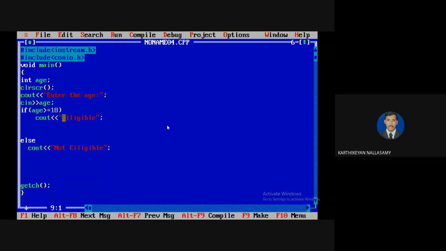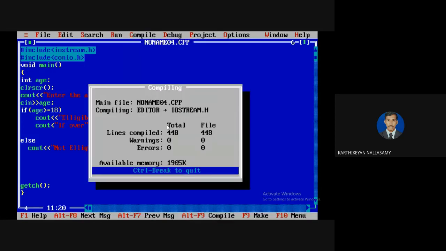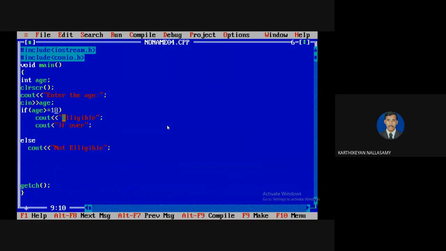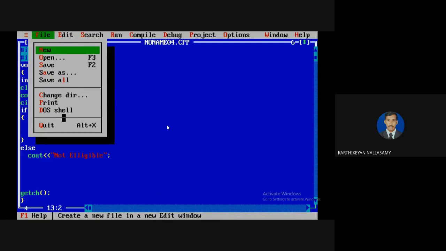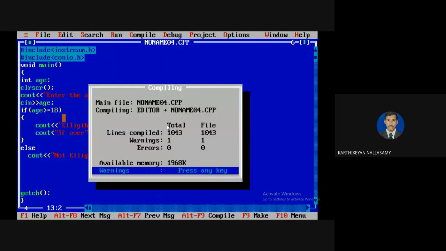So if there is more than one statement, the curly brace is a mandatory part. For example, I'm going to define one more COUT statement here. If over. Surely it gives an error message, misplaced else, because I'm defining more than one action. Action means not only an output statement; calculations, input statements, everything is called an action. So here I must group by using curly braces. Clear? Now compile, and I'm going to run it.